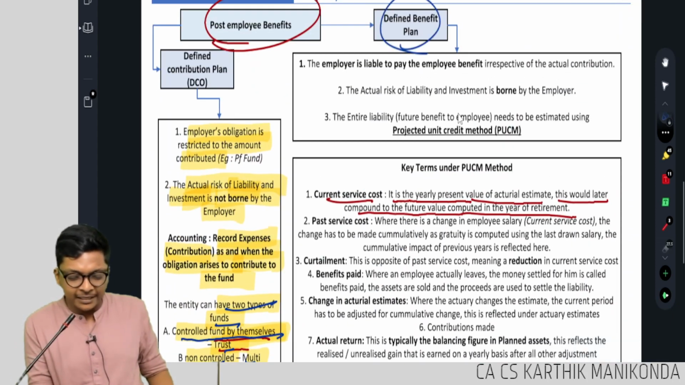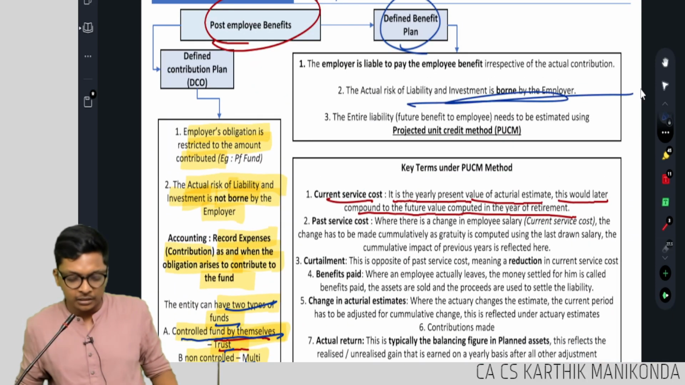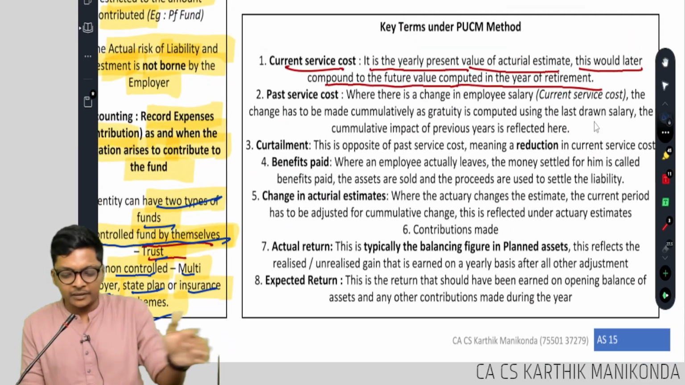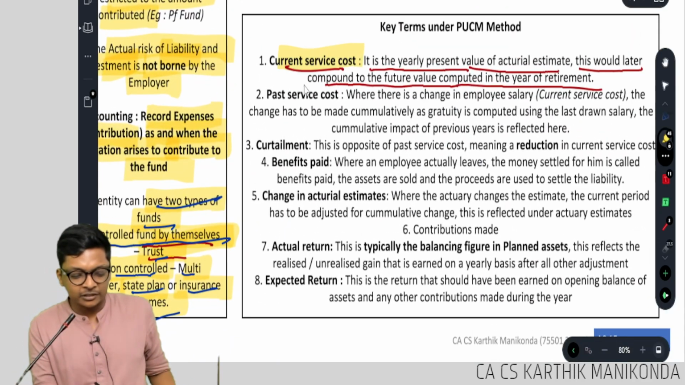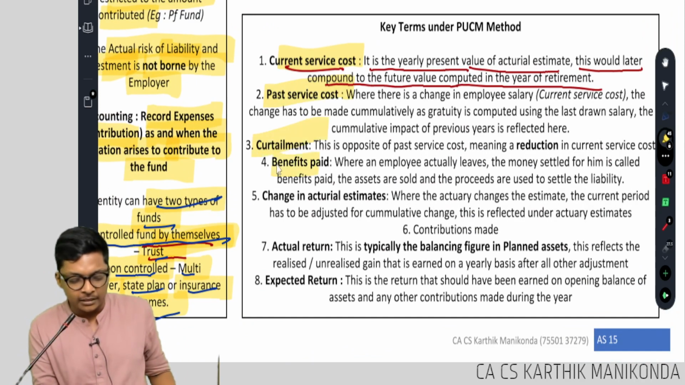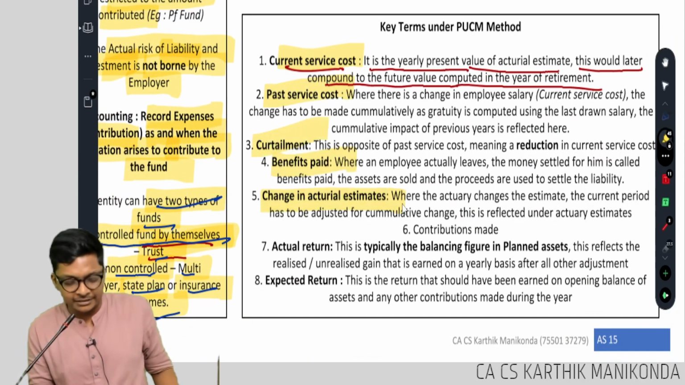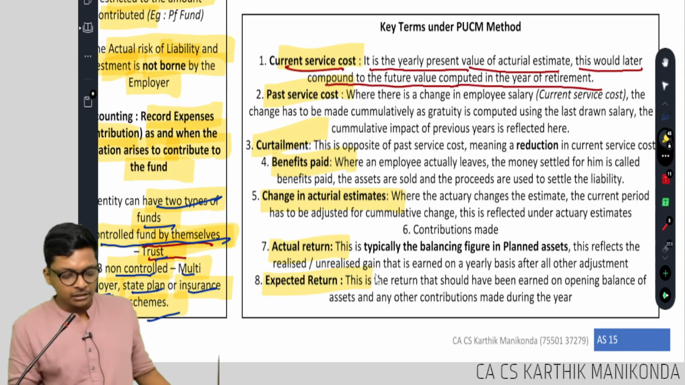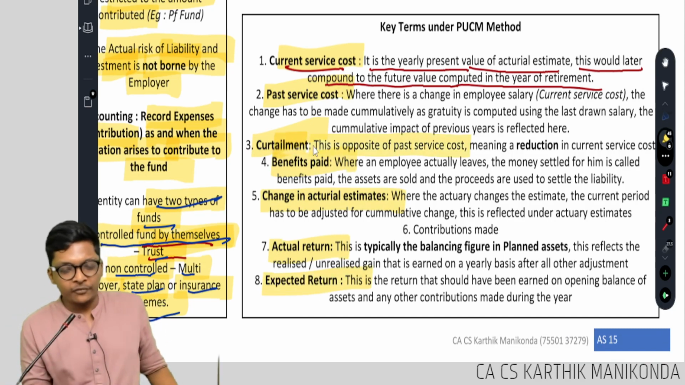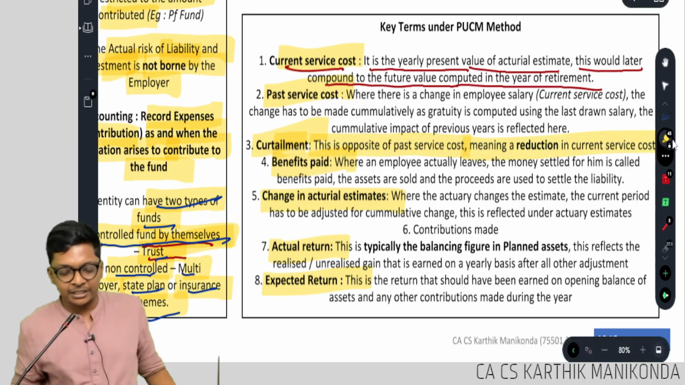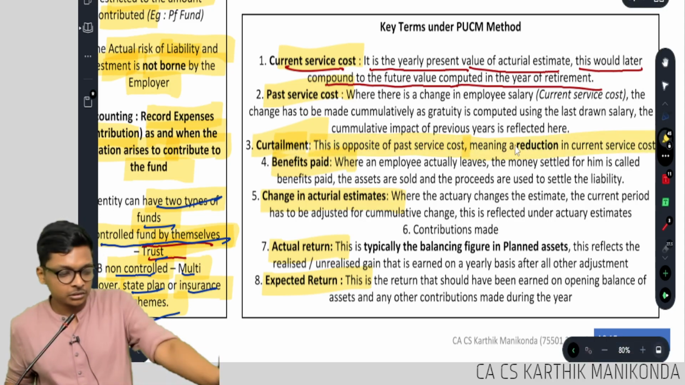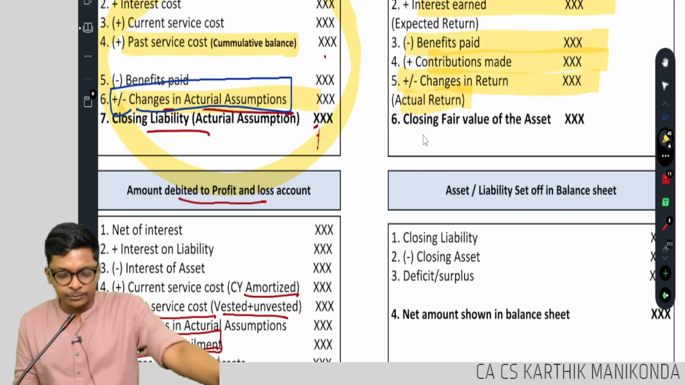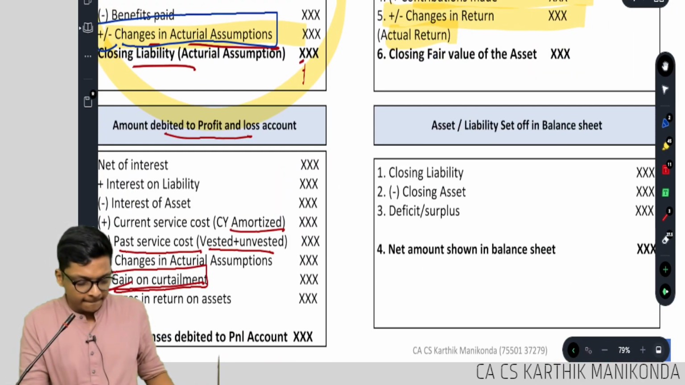What is defined benefit plan? I told you where risk is borne by the employer. Here I have just given in the book those whatever terms we discussed. Current service cost, past service cost, curtailment, benefits, change in actuarial estimates, actual return, expected return is mentioned. What is curtailment? Opposite of past service cost, meaning reduction in current service cost. Okay. Then here also we saw all dabbas. One last important dabba that we have here.